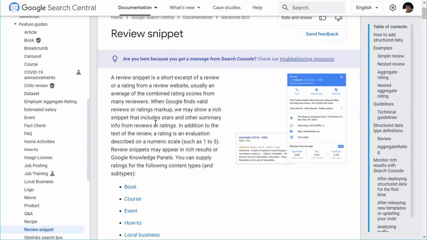For example, if you're talking about a course, you can add the person schema if the course is actually presented by a person. In a similar manner, if you're talking about recipes, then you can add the person schema on the page when you're talking about recipes created by a particular person. I hope that clarifies the significance and the importance of the person schema. So let's start the process of actually adding the schema on the page.